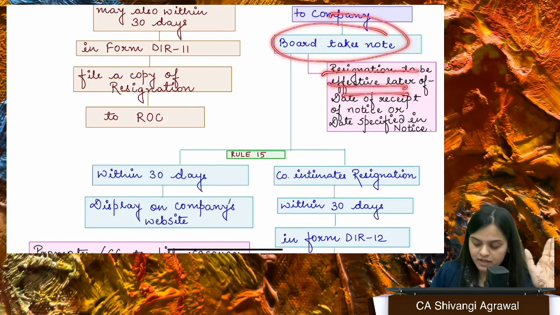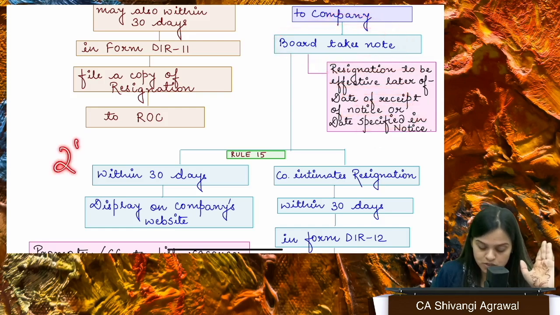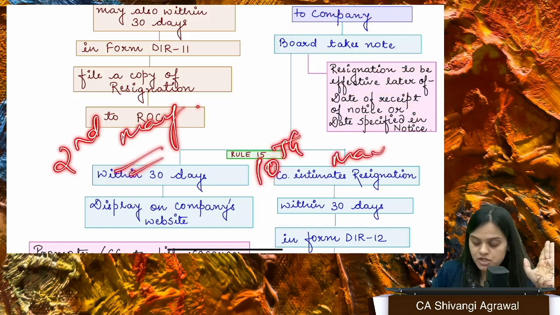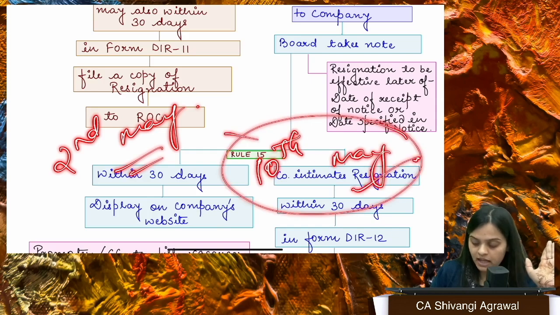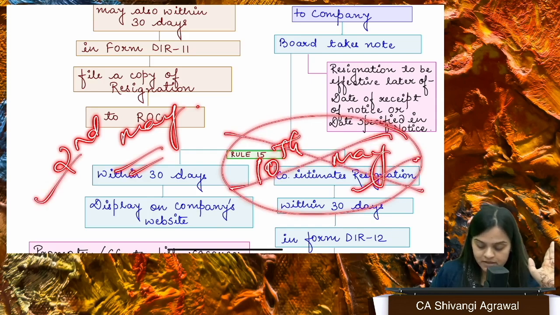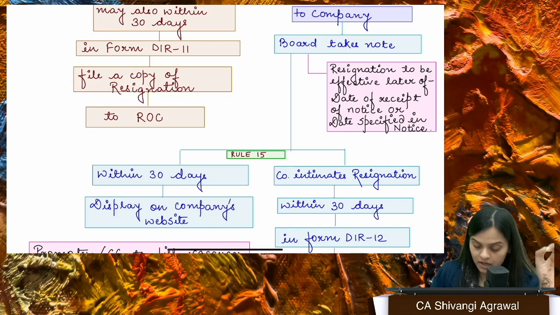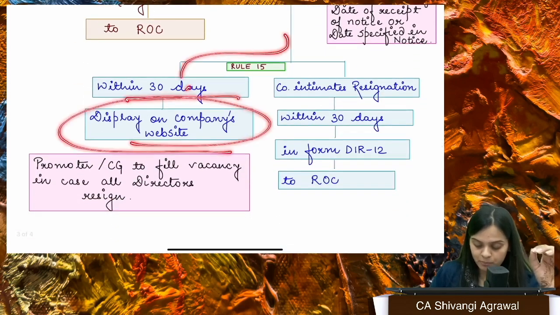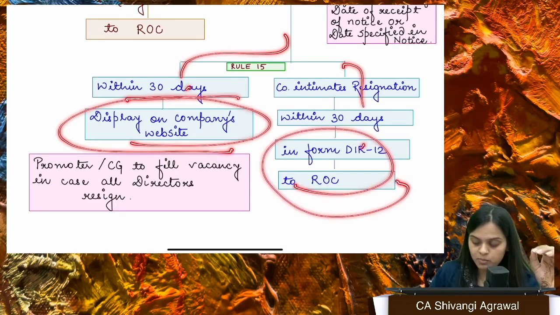Resignation is going to be effective on the later of the date of receipt of notice or the date specified in the notice. Supposedly I'm giving this particular notice on 2nd May, but I have written in the notice that I'm going to resign with effect from 10th May. So the resignation is going to be effective from this particular date. If there is no date given, the resignation is going to be effective from 2nd May, right? So the board will take note of the same and within 30 days, they'll display it on the company's website and they will also intimate it in DIR 12 to the ROC.